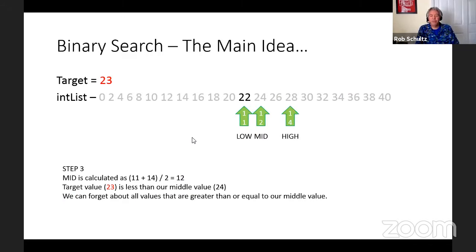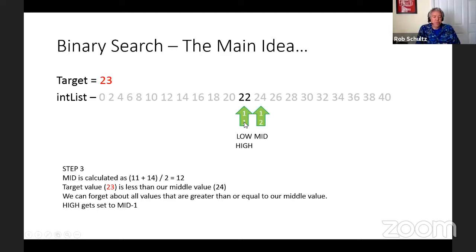Okay, so we've already done step 1, we've done step 2, now we're ready for step 3, just like we did before. We're going to calculate middle as 11 plus 14, which is 25. 25 divided by 2 gives us 12. In this case, our target value, 23, is less than our middle value, 24, which means we can forget about all of the values that are greater than or equal to our middle value. And because we can forget about all of those, our high value is going to become 1 less than mid. So notice now our low variable and our high variable are both holding this same index position, 11.